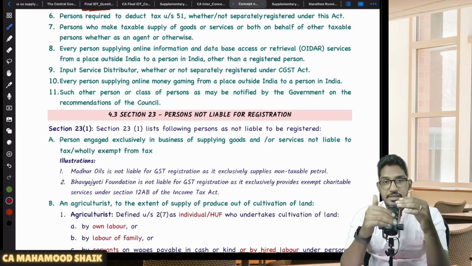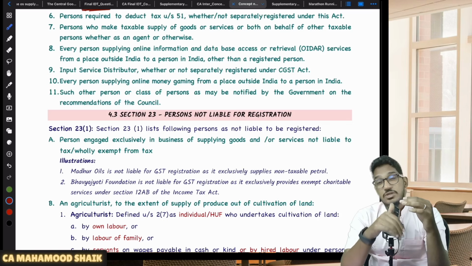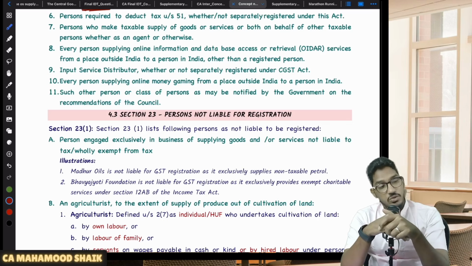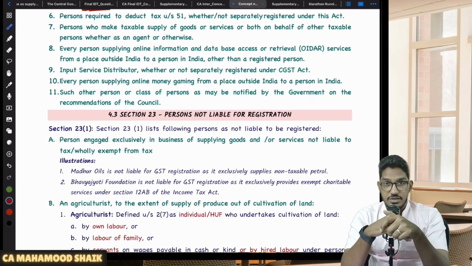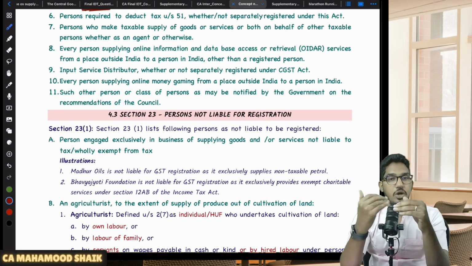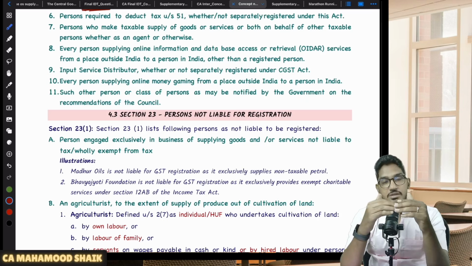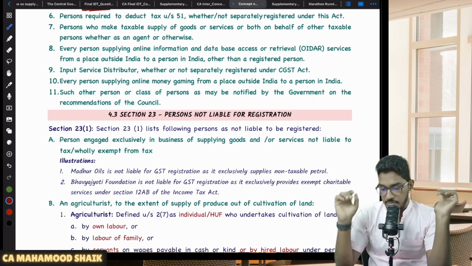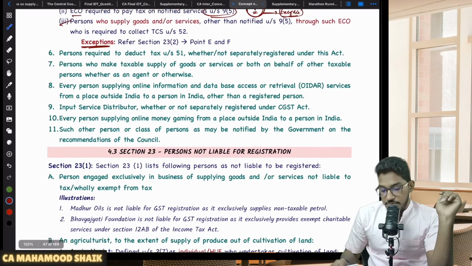Not just that, any suppliers who are making supply of goods or services through such e-commerce operators who are required to collect TCS under section number 52, those suppliers are also liable for compulsory registration. But for these suppliers, subsequently they have given relaxation. What relaxation have they given? Whatever relaxations are available for normal suppliers, the same relaxations they have given even for suppliers making supply of goods or services through the e-commerce operator also. Okay, so just that much you have to remember. So this is regarding the e-commerce operator.